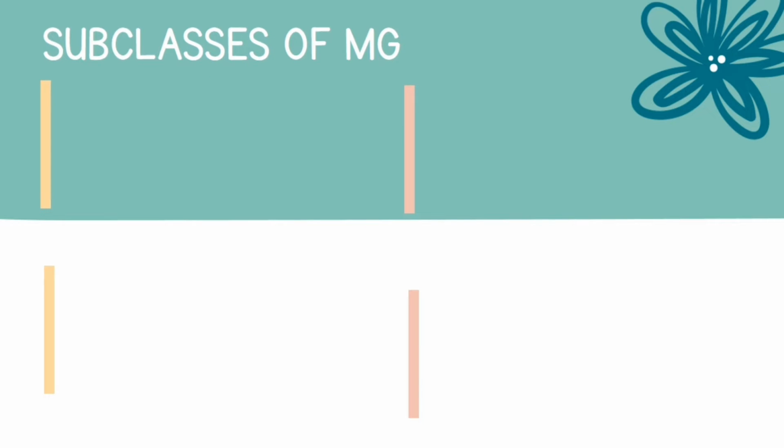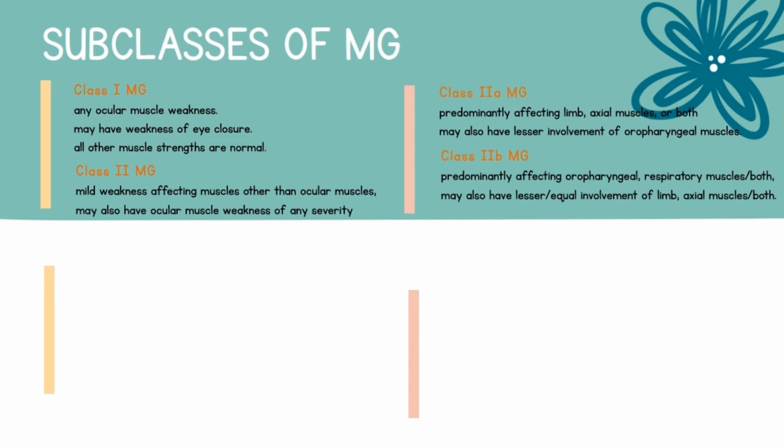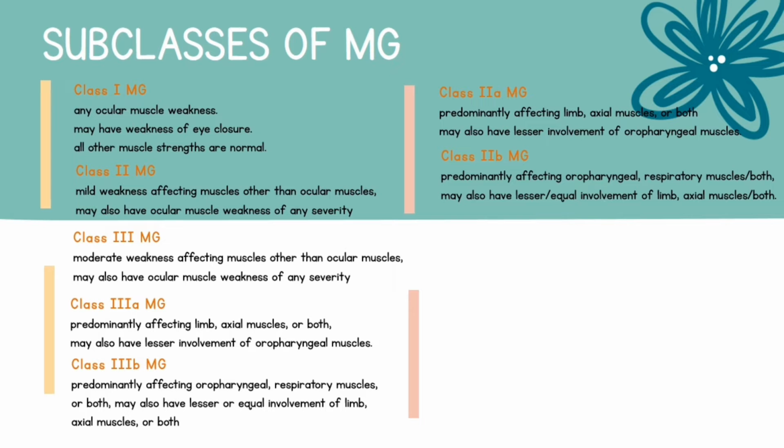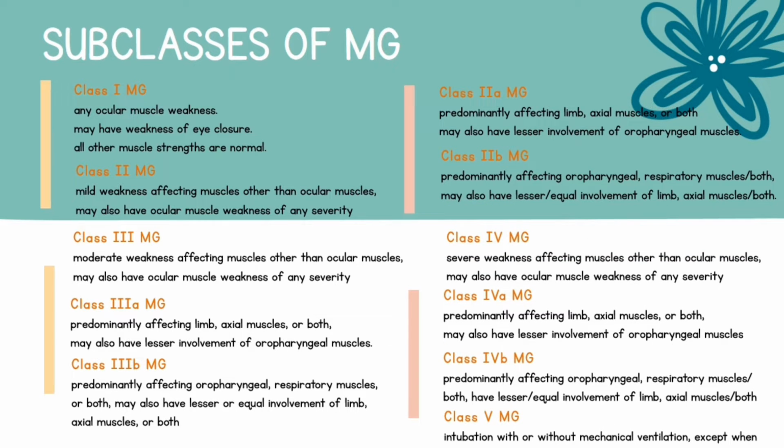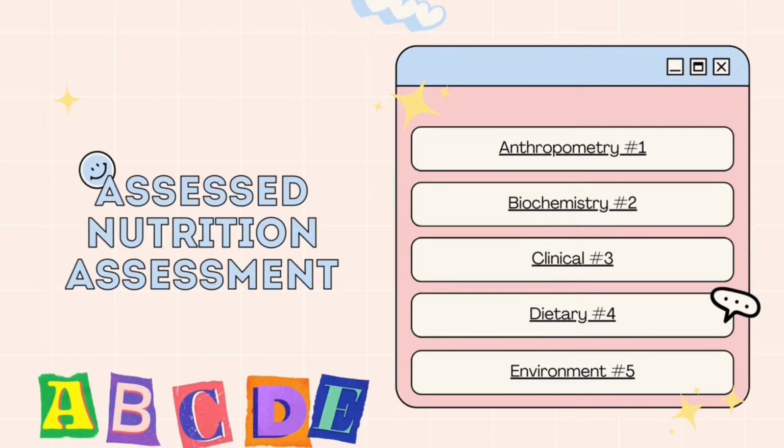Myasthenia gravis can also be divided into several subclasses, which are Class 1, Class 2, Class 2A, Class 2B, Class 3, Class 3A, Class 3B, Class 4, Class 4A, Class 4B, and last, Class 5. Next is still in pathophysiology, which is self-nutrition assessment. There are 5 components in this